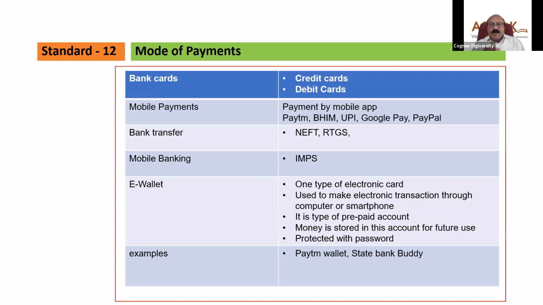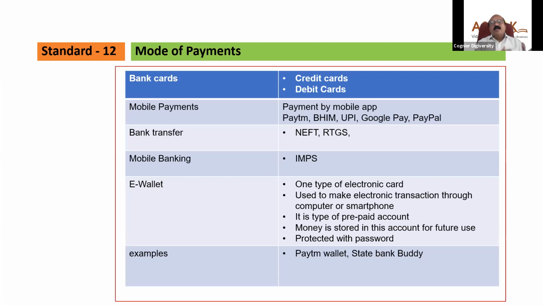When you enter the OTP, you are giving confirmation to the bank that the transaction initiated on this mobile is by me only. There is no fraud.